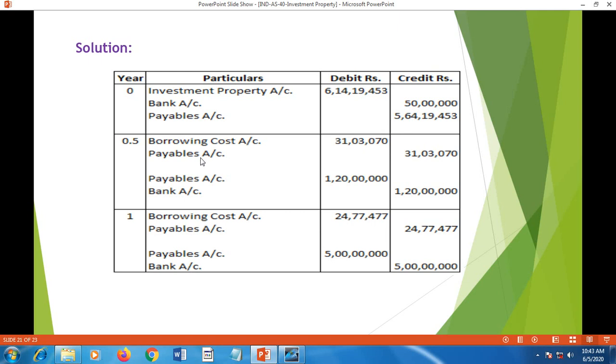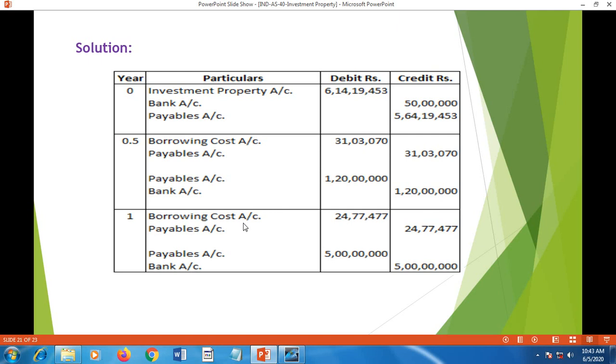Borrowing cost at the half year end is 31 lakh 3,070, that is interest cost, and payable, that is credited with that amount 31 lakh 3,070. Payable amount, that is 1 crore 20 lakh is paid, that is debited for payable account, and the bank account is credited for the payment.